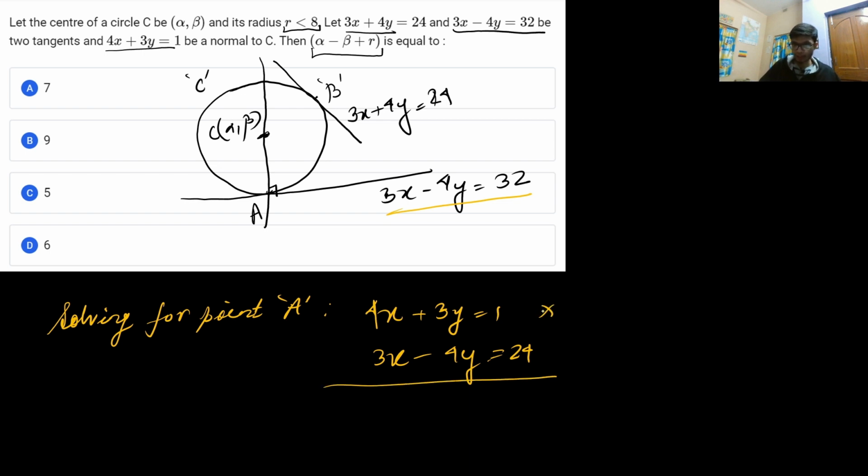So what can I do? I can multiply the first equation by 3 and the second equation by 4 and then subtract, so the x term will get cancelled out. This will be 12x and this will also be 12x. Similarly, this is 9y and minus of minus 16y, so this is 25y, is equal to 3 minus 96.